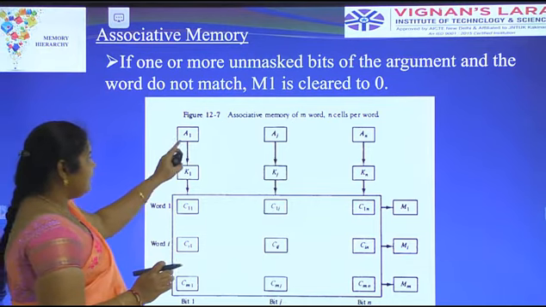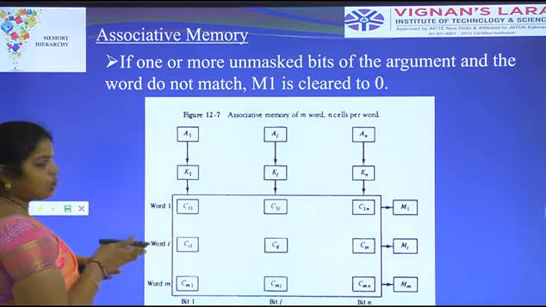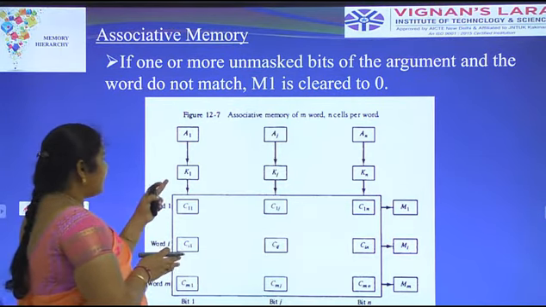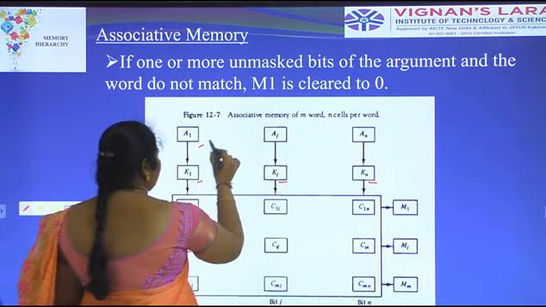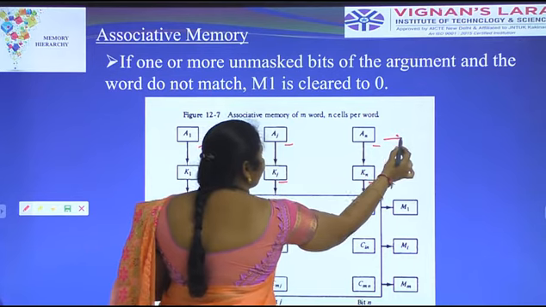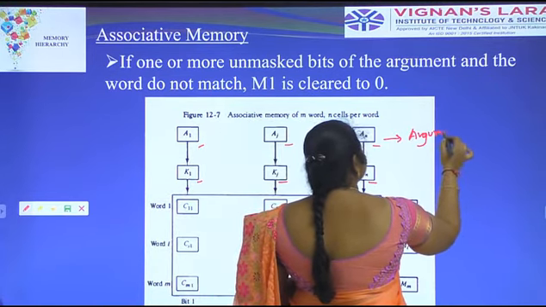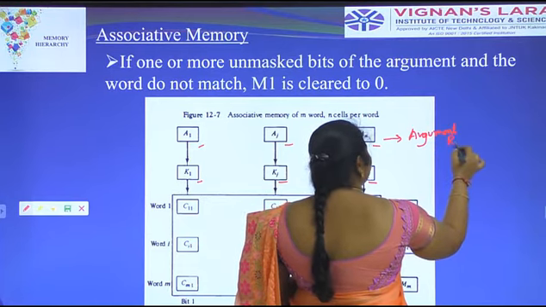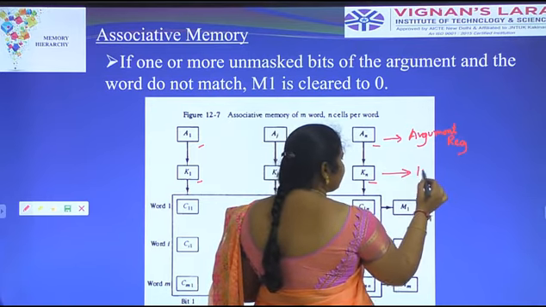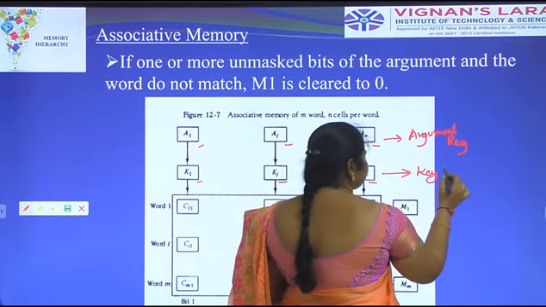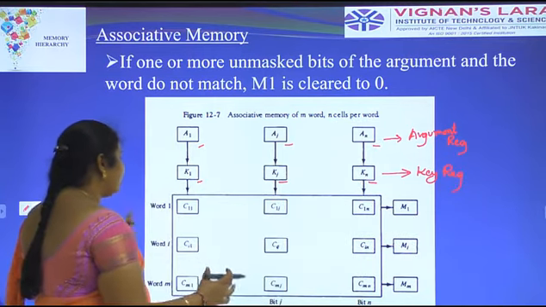Here AI, AJ, AN are the argument registers. Here KI, KJ, KN are the key registers. Here this block contains the associative memory.